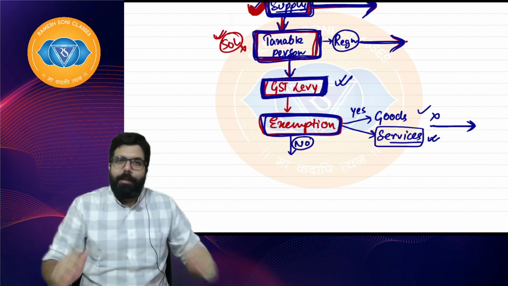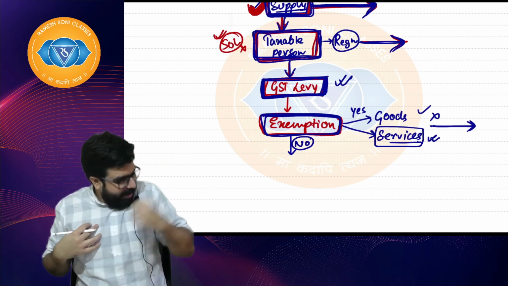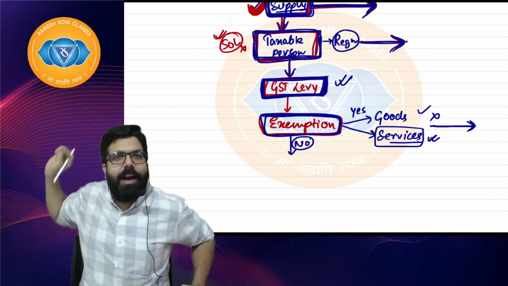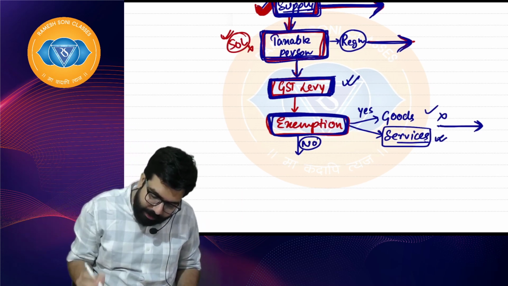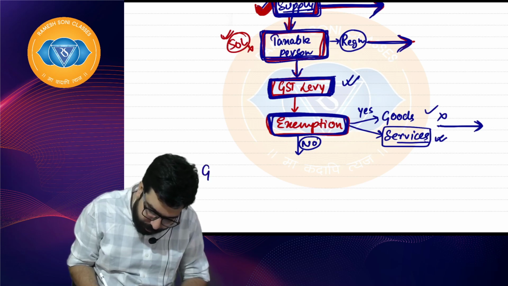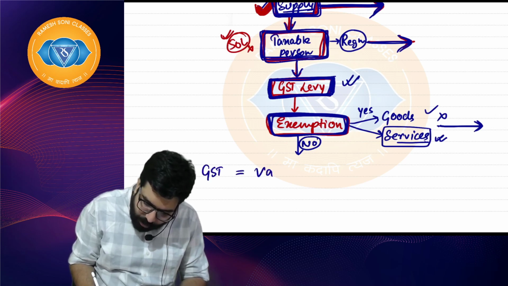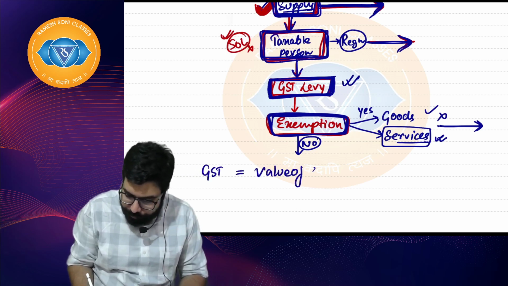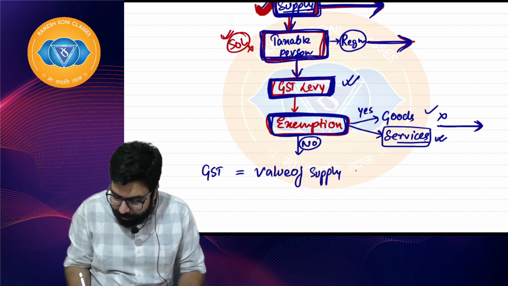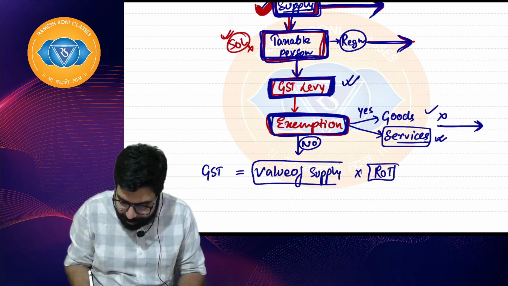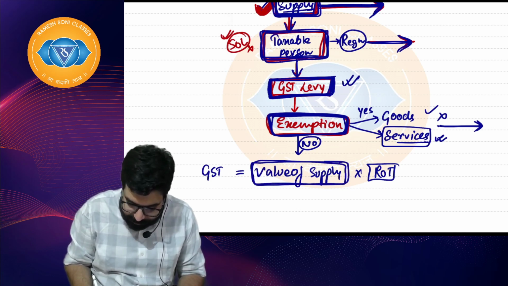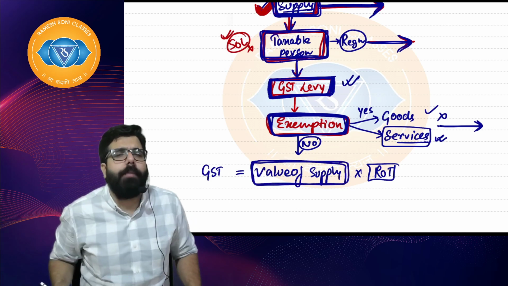Sir, it means I have to now go ahead and collect the GST from my customer and pay it to the government. So, GST will be levied and I'll have to collect the GST. GST is equal to value of supply into rate of tax. Right, everyone? Sir, what do you mean by value of supply?